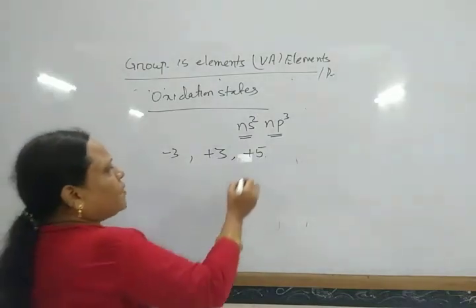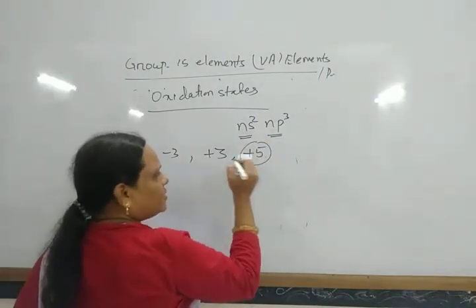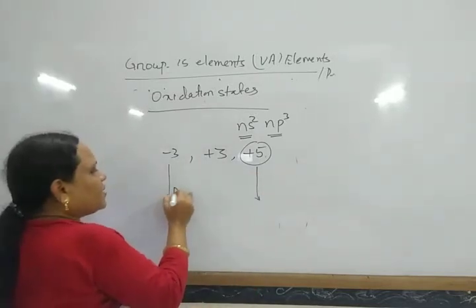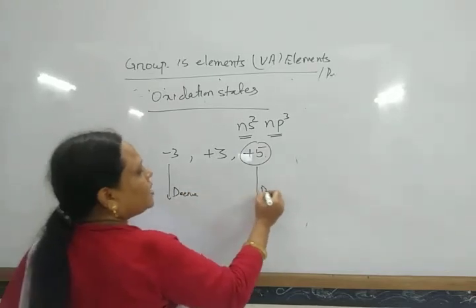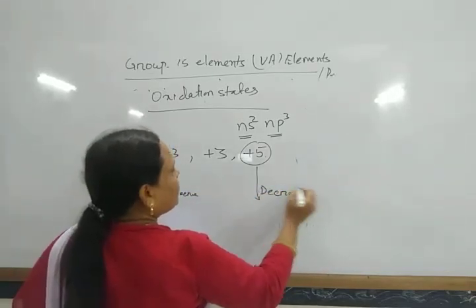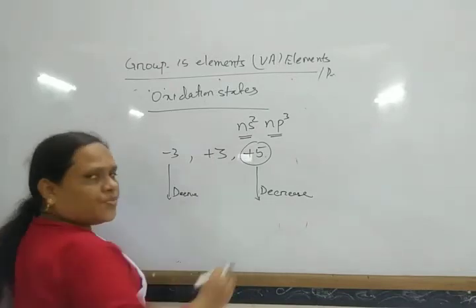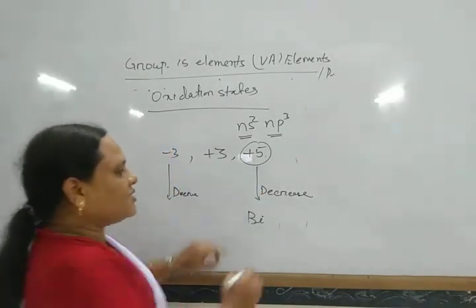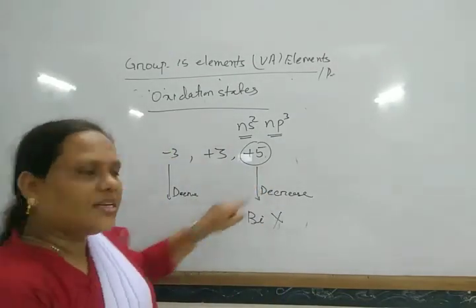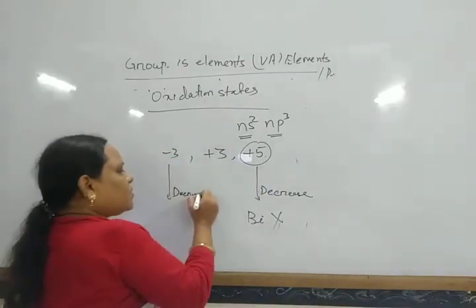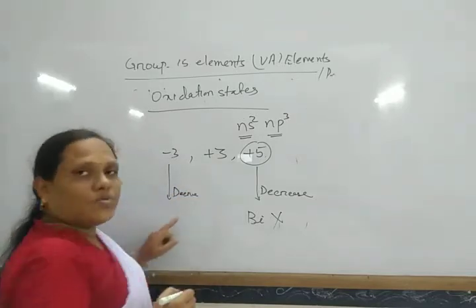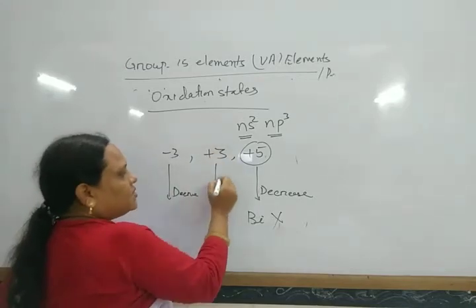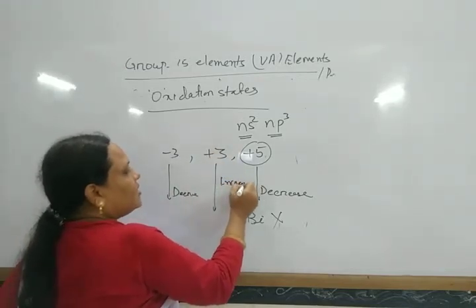The tendency to exhibit the +5 oxidation state decreases down the group. The -3 character also decreases down the group. That is due to the inert pair effect. That means bismuth generally does not exhibit the +5 oxidation state. While the +3 oxidation state increases down the group.